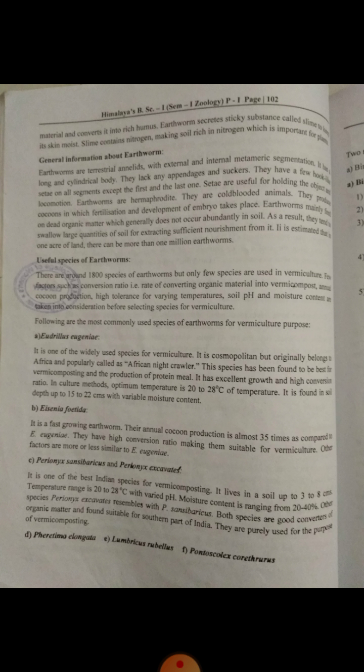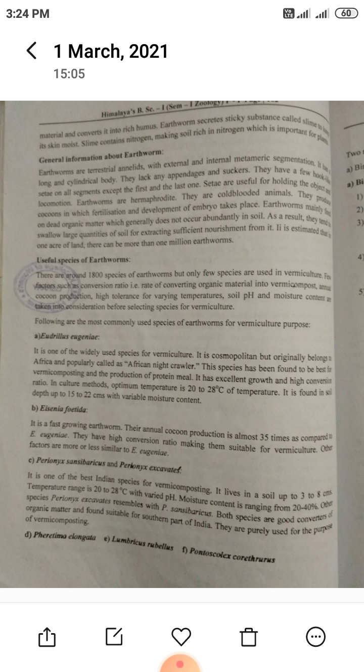Third, it is one of the best Indian species for vermicomposting. It is found in soil up to 3 to 8 centimeters deep, with a temperature range of 20 to 28 degrees centigrade, varied pH, and moisture content ranging from 20 to 40%. Another species, Perionyx excavatus, resembles Perionyx sansibaricus. Both species are good converters of organic matter and are found suitable for the southern part of India. They are purely used for the purpose of vermicomposting.